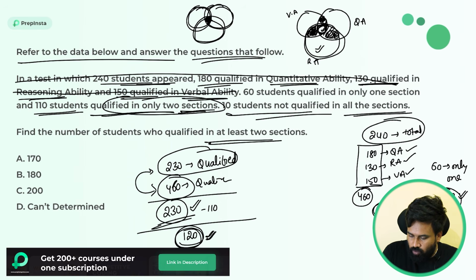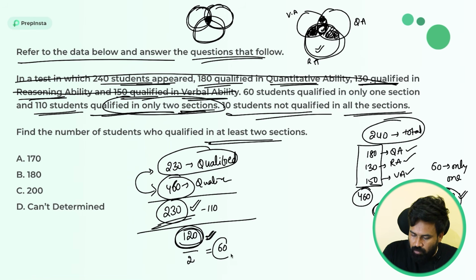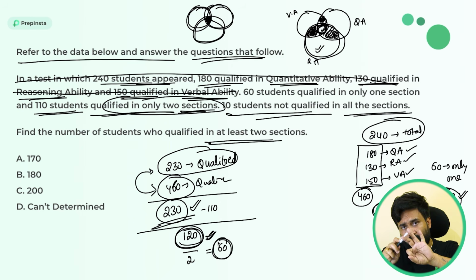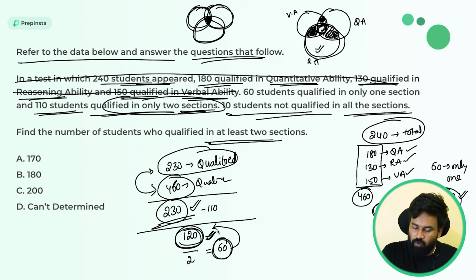If you divide by 2, it is equal to 60. So the central part is 60. You counted it 3 times. 1 time is valid, so the remaining 2 times are invalid. So 60 is invalid, 60 is invalid. That's why you got 120 members extra. So simply we are calculating all of this. If you are very clear about these concepts, it's very easy to understand, right? So the central part is 60, I can say.